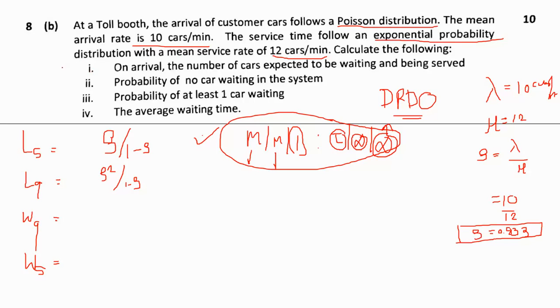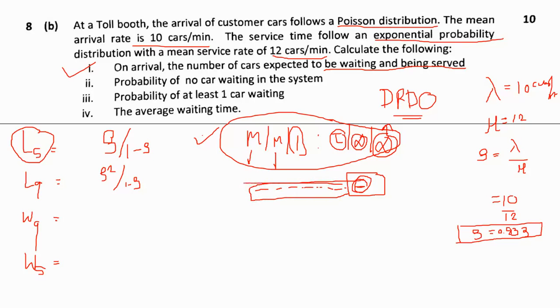What we have to find first is, on arrival, the number of cars expected to be waiting and being served. That means we have to find the length of the system. For example, these are the vehicles waiting for service at the garage, and one car is being serviced at a time. This car being served and all the cars waiting in the queue make the total, known as the length of the system.